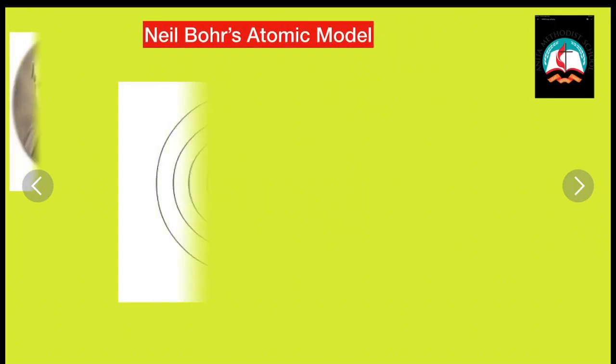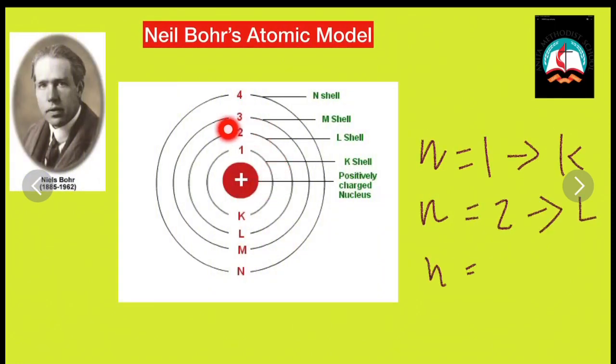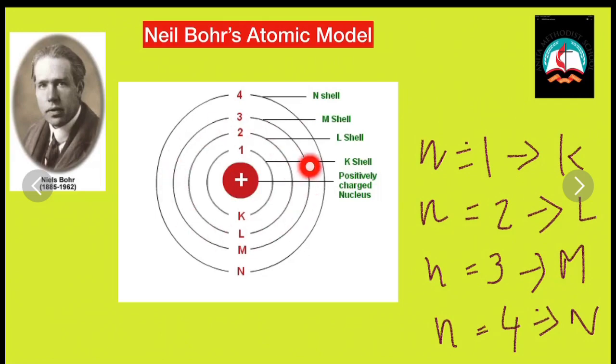Next, Niels Bohr named these shells with special names depending on the quantum numbers. The first shell has quantum number 1 and is represented by K. The second shell's quantum number is 2 and it is represented by the letter L. The third shell's quantum number is 3 and it is represented by M. The fourth shell's quantum number is 4, represented by N. So he named each shell depending on the quantum numbers.